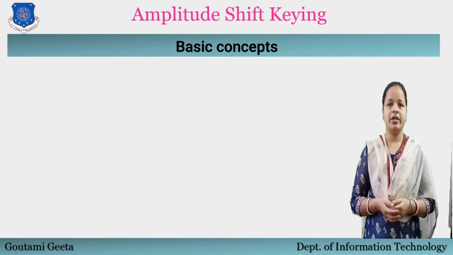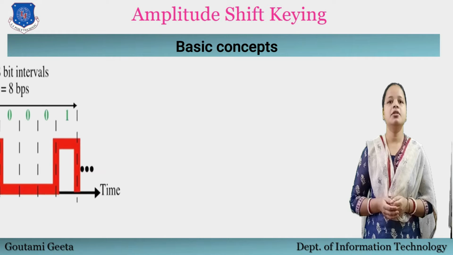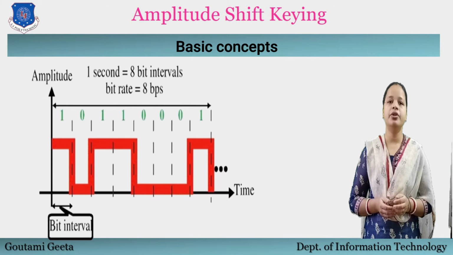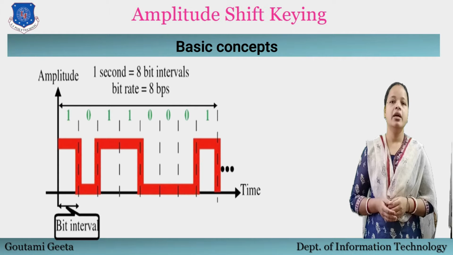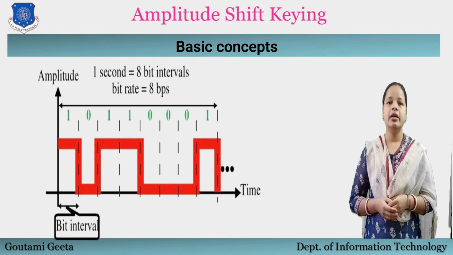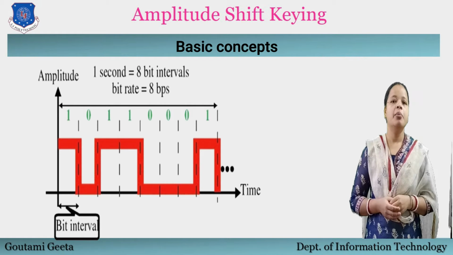Now, before starting with ASK, let's see some basic concepts related to digital communication. First, bit rate. It is the number of bits that are transmitted per unit of time or per second. It is measured in bps, that is bits per second. It is equivalent to the frequency of any analog signal. Bit interval.